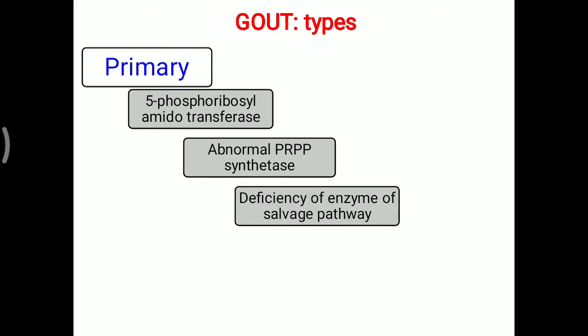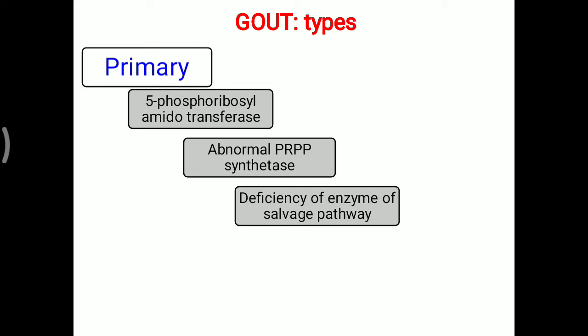One more cause is deficiency of an enzyme of the salvage pathway. The salvage pathway is one way of utilizing the PRPP molecule, a shortcut for the formation of the nucleotide. But there is no utilization of PRPP, and that leads to less purine formation. So feedback inhibition is lost, and continued de novo synthesis of purine is observed.